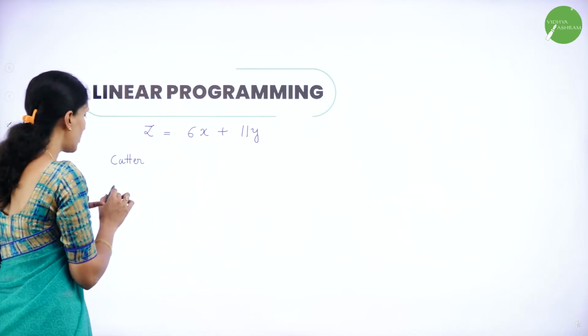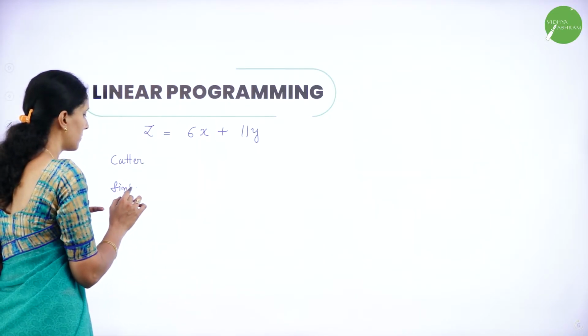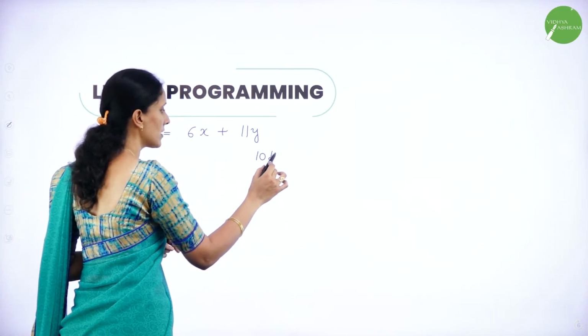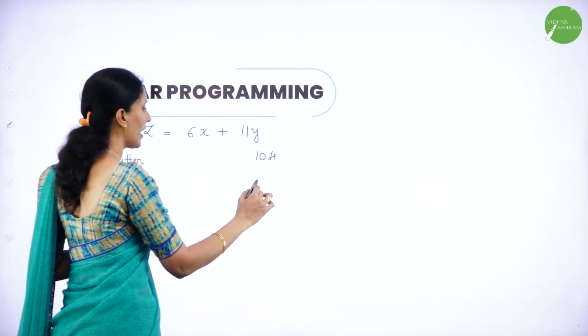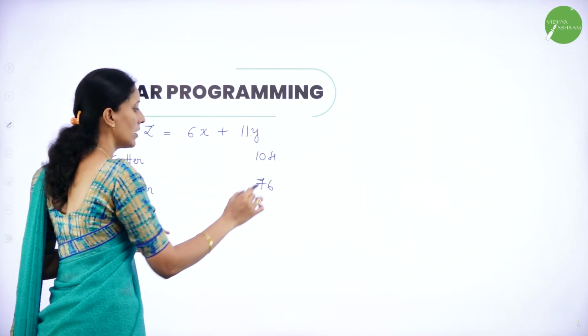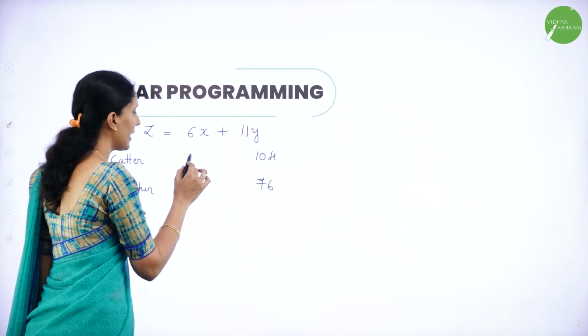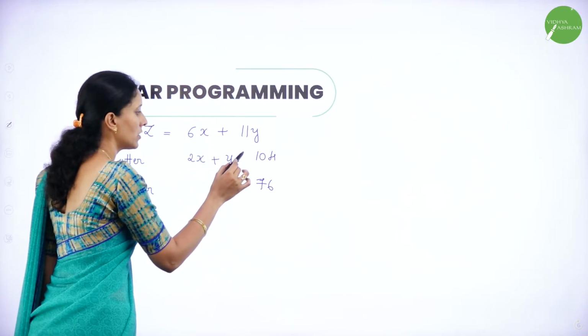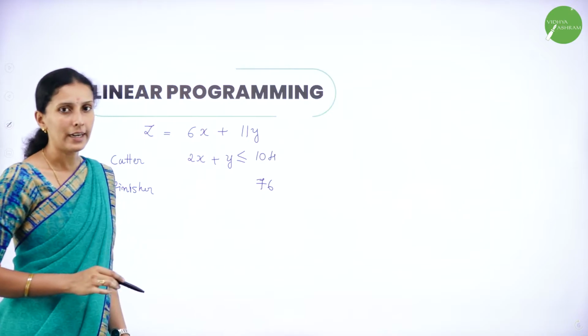And the second constraint was finisher. So cutter can have a total of 104 hours to work and finisher can have a total of 76 hours. In that, A takes only 2 hours and B takes only 1 hour. So both should work under this condition.